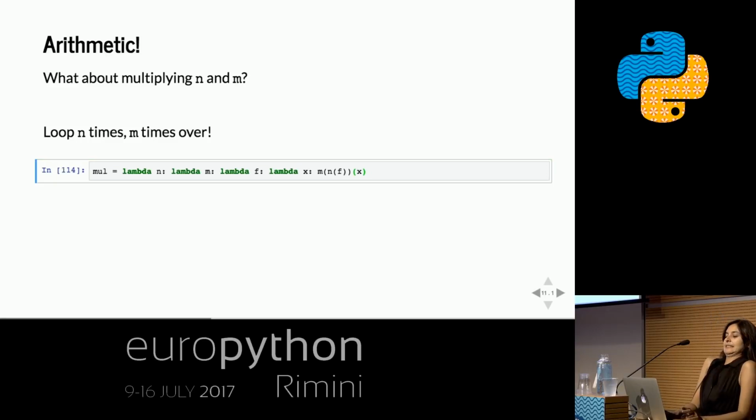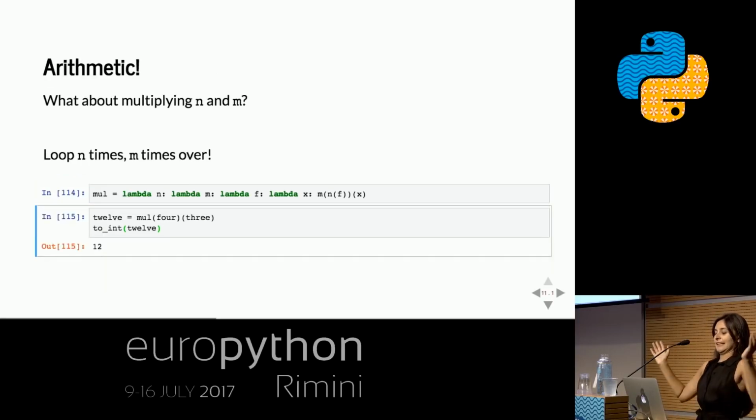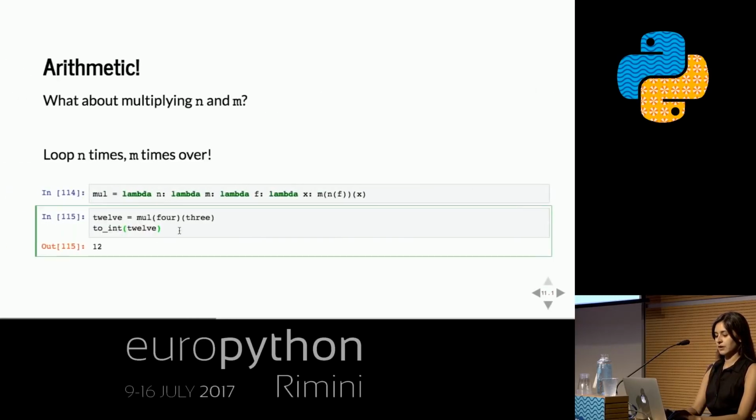Let's see what happens. All right, it didn't explode. Does it give us the right thing? This is what I'm expecting. I should be able to multiply 4 and 3 and get 12. Let's see what happens. Yay! Okay, and I should be able to do something else like multiply, I don't know, 2 and 3. Okay, let's see if it works in the other direction.